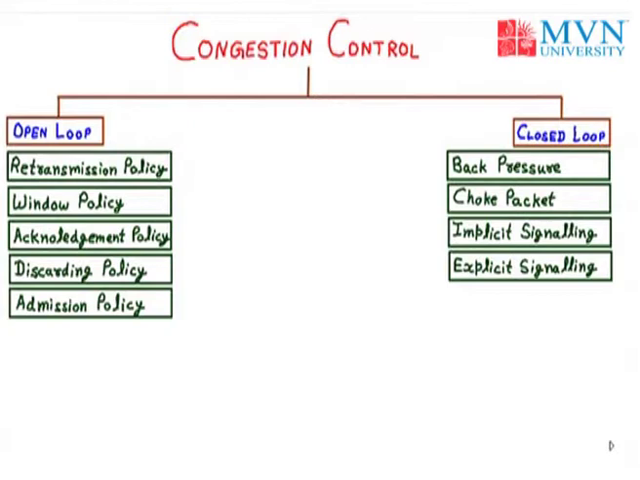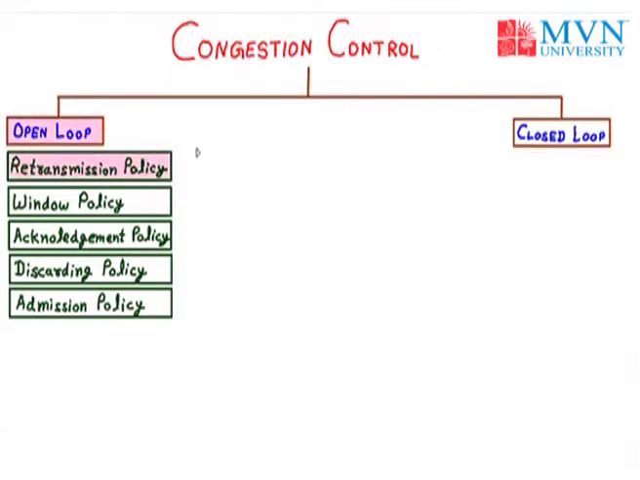So now we have the congestion control. In the congestion control we have two types, that is the open loop and the closed loop. Before the congestion occurs, the type used is called the open loop, and after the congestion occurs, that is called the closed loop. So first we will discuss the open loop, and the first one is retransmission policy.